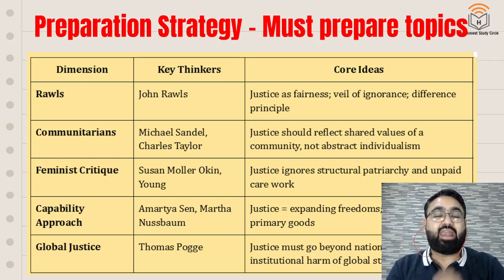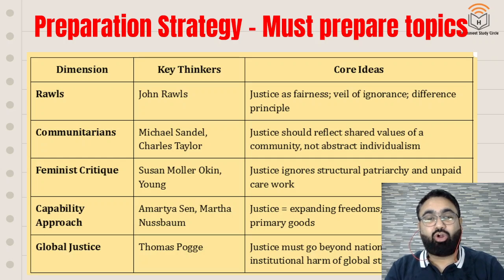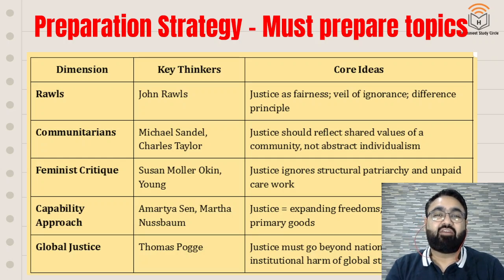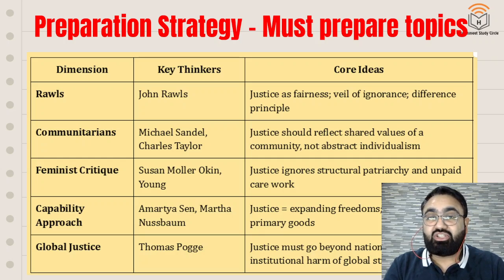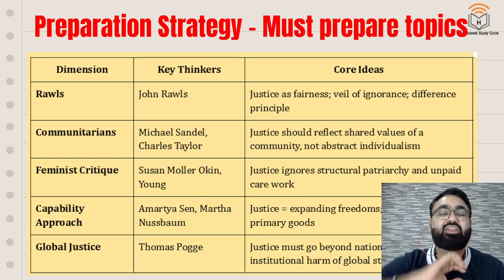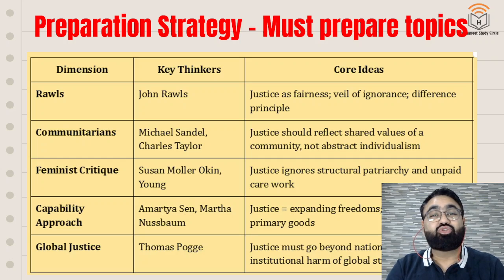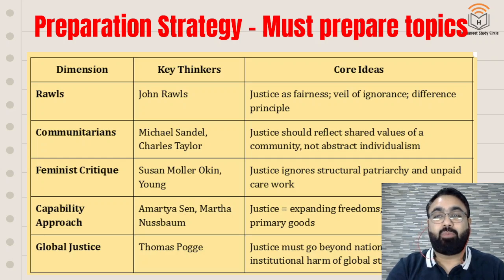These are some of the topics that you can never ever underestimate. Rawls, as I told you, करना ही करना है. Core idea of Rawls, every single thing. Communitarian critique क्या है Rawls का? Who are the key thinkers? Feminist critique क्या है Rawls का? Feminist critique क्या है बाकी सारी justice theories का. What is the problem that the feminists have? Why do they think other theories given are incomplete? कौन सी feminism के point of view से ठीक नहीं है? क्यों नहीं है? The idea of global justice, which is a very relevant idea these days. कि भाई justice is not just something within the confines of a country, केवल एक country में नहीं. Institutional justice at the global platform, all these are important topics which you cannot afford. तो ये सब आपको prepare करने ही है.